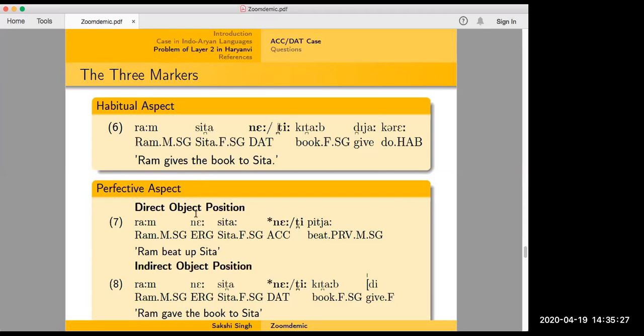But in the perfective aspect, when you have Ram ne Sita, when you have this ne coming in the ergative subject position, it blocks the other ne, and you can't have Ram ne Sita ne pitya.